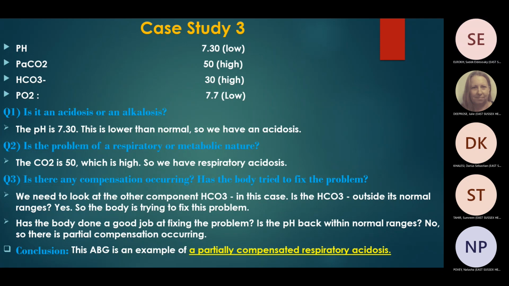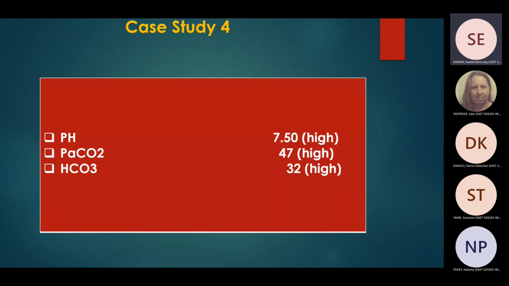The last case, I'm going to leave it to someone, Zoe. Okay, Zoe, can you interpret that one? pH is 7.5, high. PCO2 is 47, high. Bicarb is 32, high. The pH is alkalotic. Okay. Is it respiratory or metabolic alkalosis? Metabolic alkalosis. All right. With partial compensation. That's completely right.